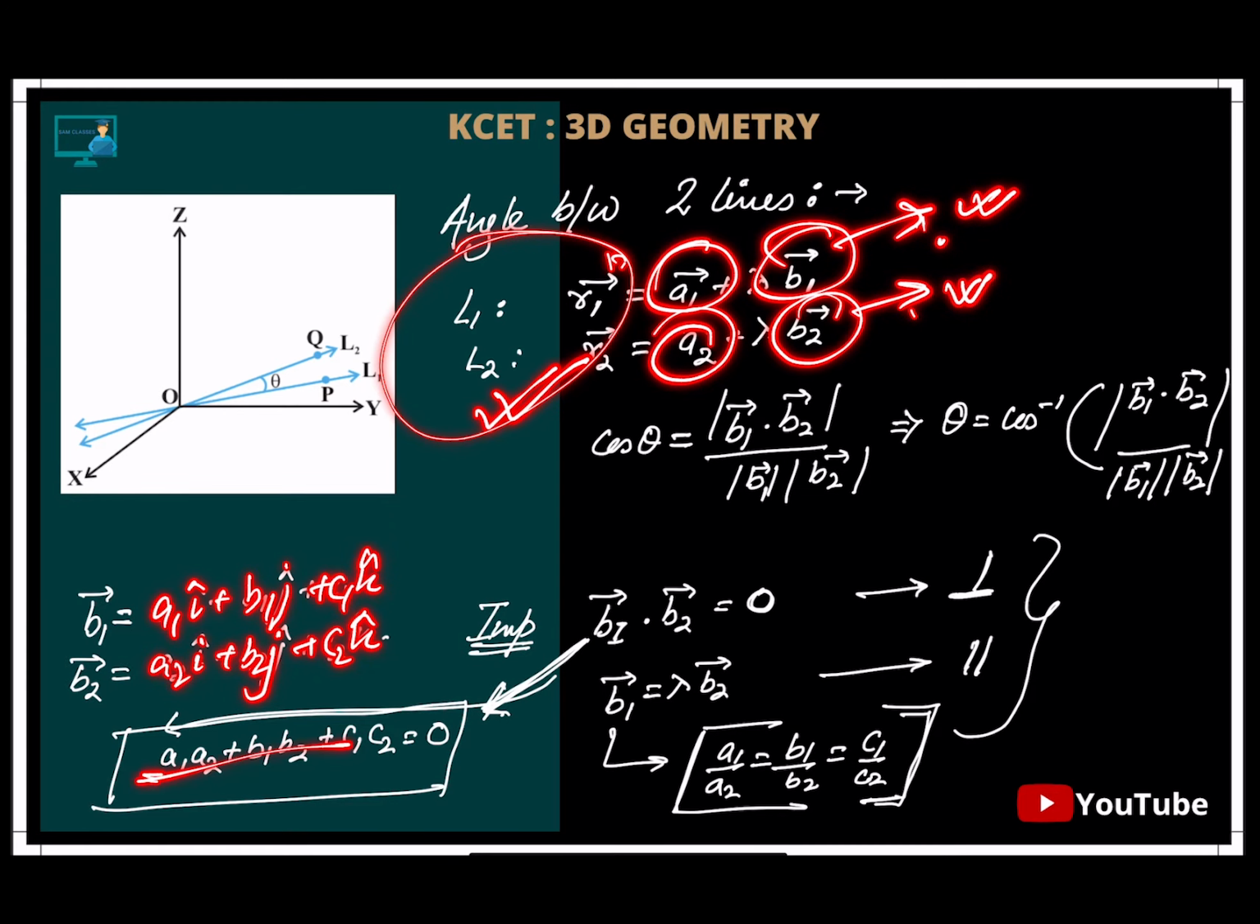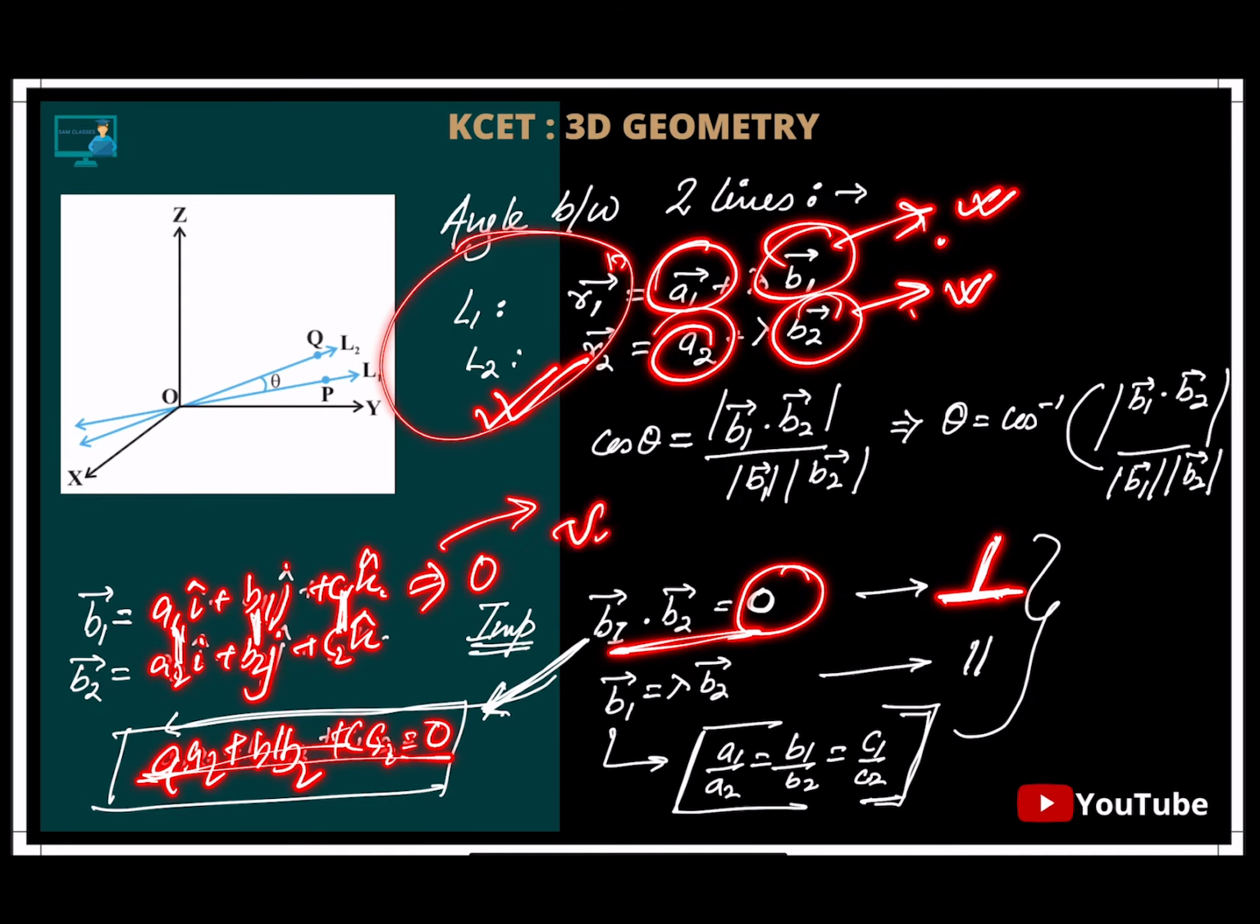So directly, if B1 dot B2 is equal to 0, that means the dot product is 0, so they're perpendicular to each other. Then do the dot product: A1 A2 plus B1 B2 plus C1 C2 is equal to 0. Now, how am I getting the dot product like this? Because i will be multiplied with i, j with j, and k with k. If you're not able to understand the dot product, go to the vector algebra. It is there in the playlist, watch it.